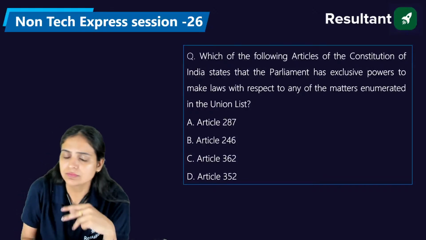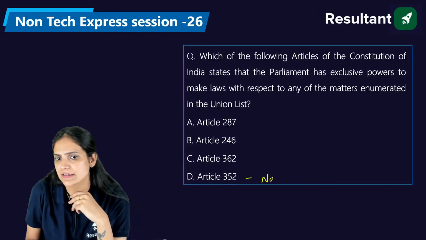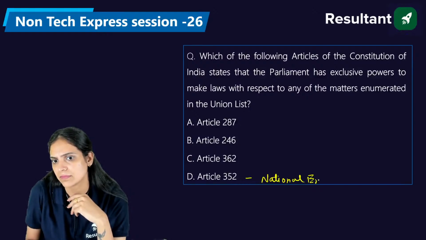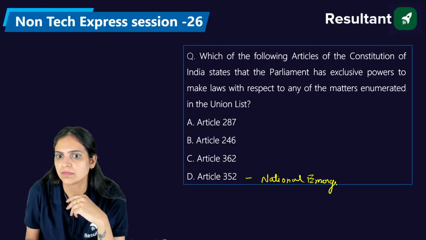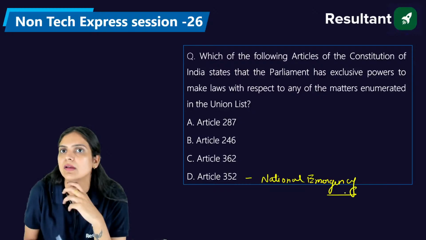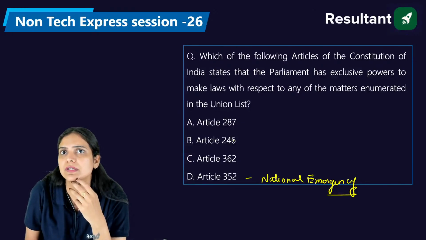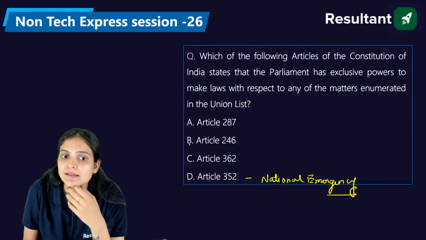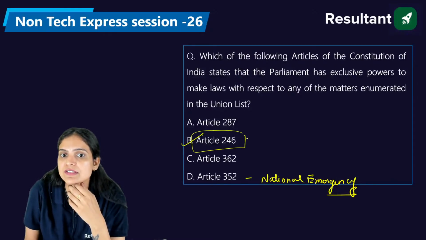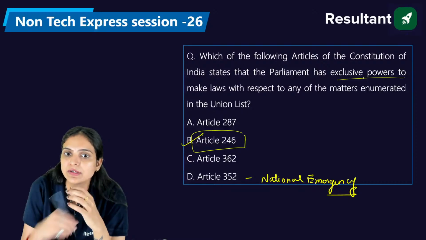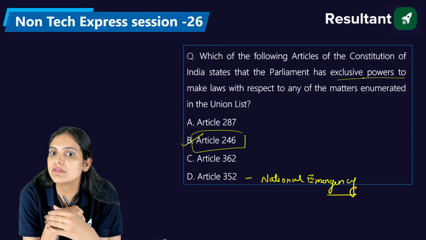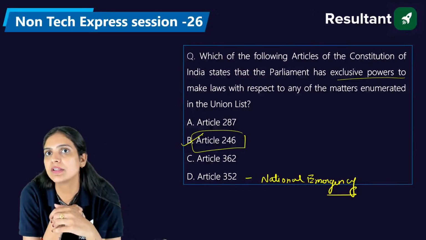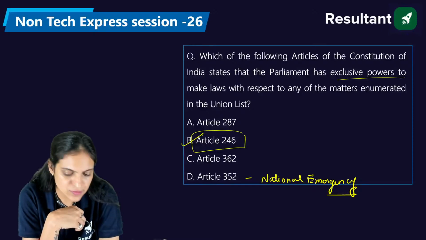Shubhadeep says it's B. Kuldeep says it's B. And the right answer is B. Article 246 discusses the exclusive powers of the center or the parliament to make law with respect to the matters enumerated in the union list. So the right answer is B.